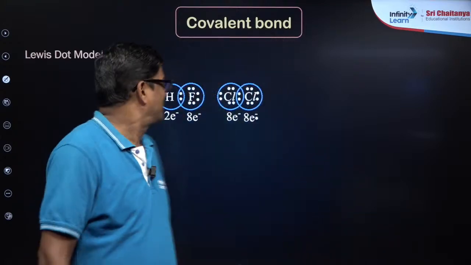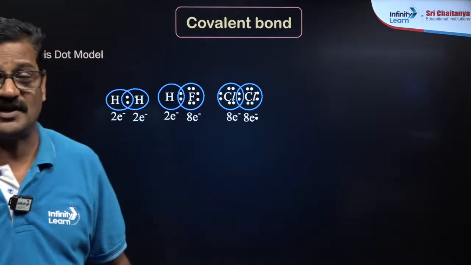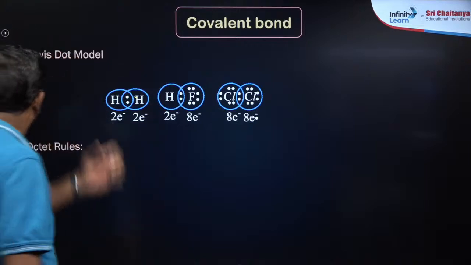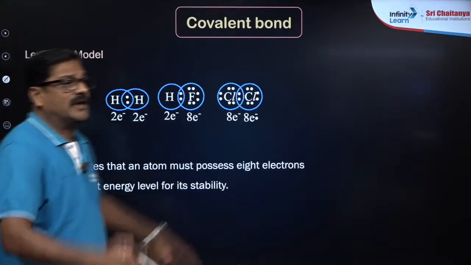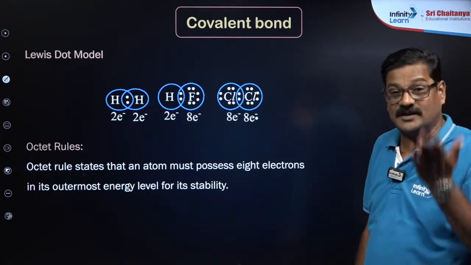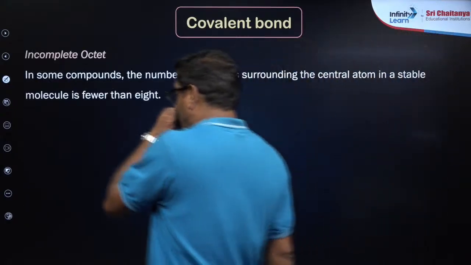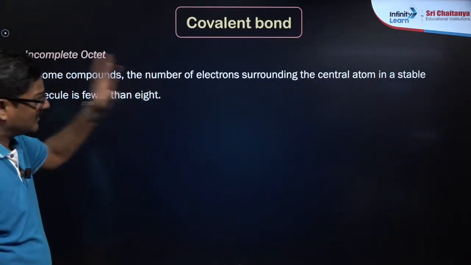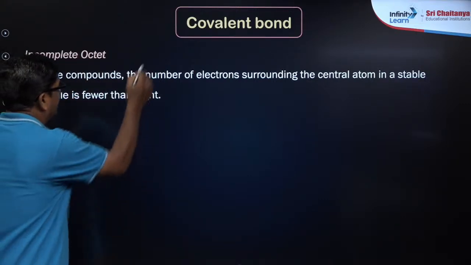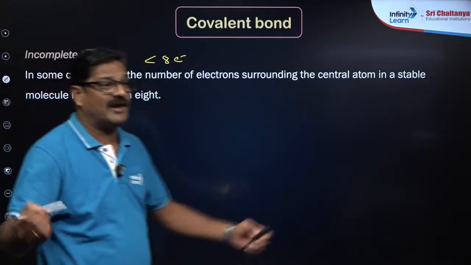Okay, so 8 electrons in the outer shell is called octet and 2 electrons in the outer shell is called duplet. So duplet is more stable as compared to octet. And this is the octet rule. In the previous class we discussed this octet rule. In this, you see 8 electrons, less than 8 electrons and more than 8 electrons. So incomplete octet: in some compounds, the number of electrons surrounding the central atom in a stable molecule is fewer than 8. Less than 8 electrons is called incomplete octet or hypovalent.